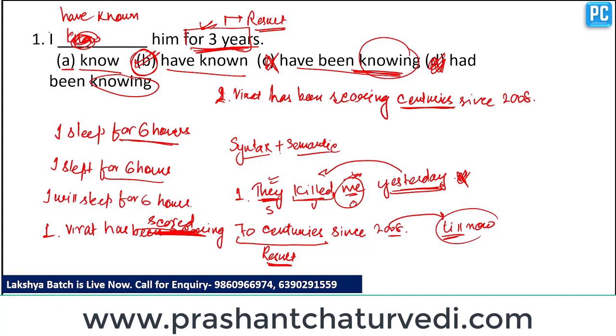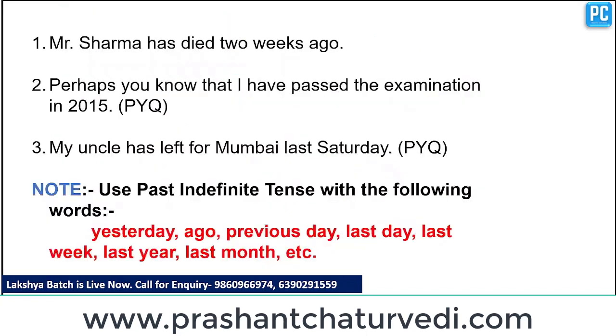So same, the example number first: I dash him for 3 years. So for 3 years is a result. So whenever we see a result in a sentence, we should use present perfect tense. So the sentence should be, I have known him for 3 years. Clear? Next question is, Mr. Sharma has died 2 weeks ago.